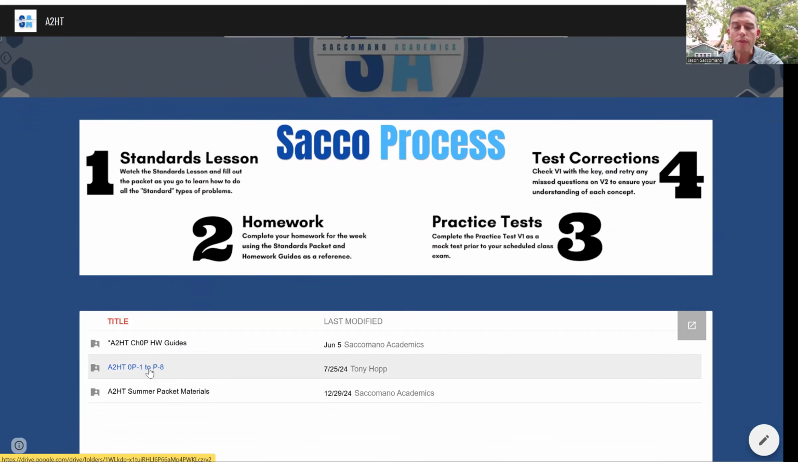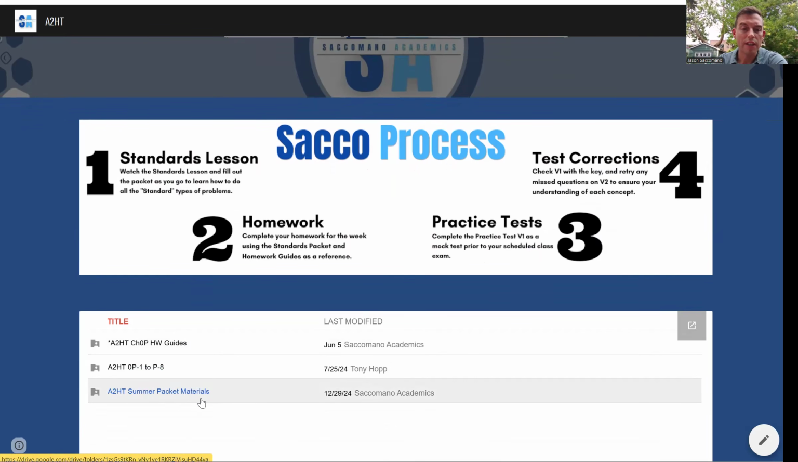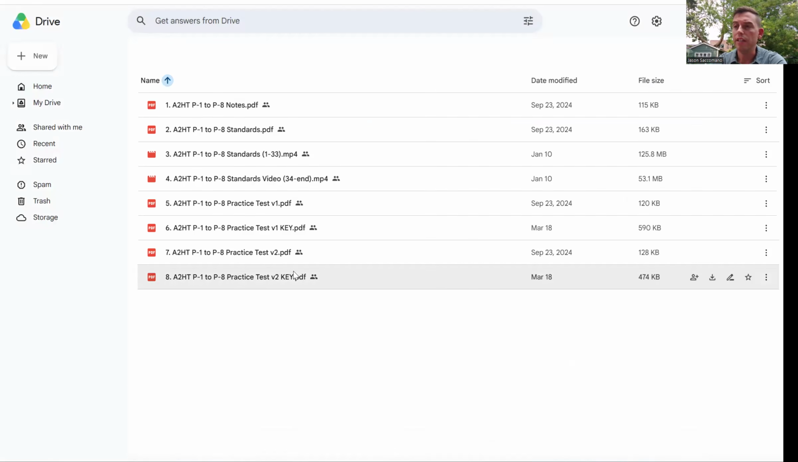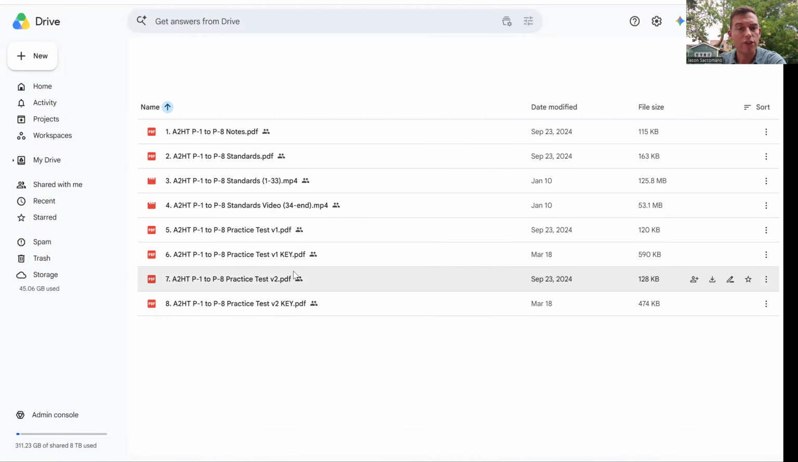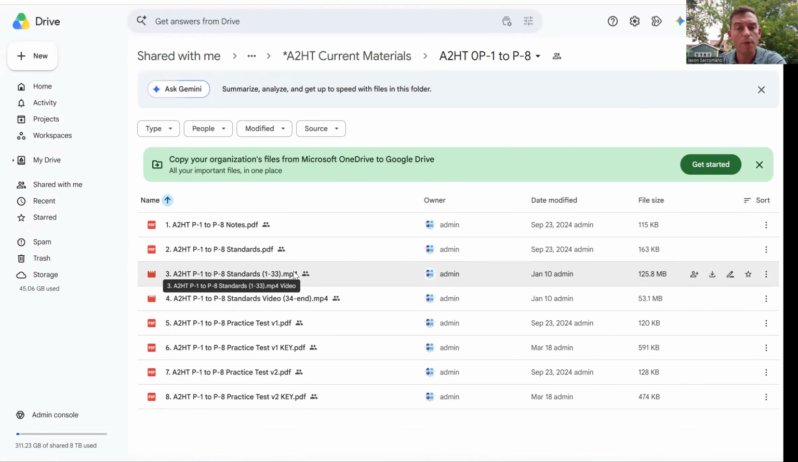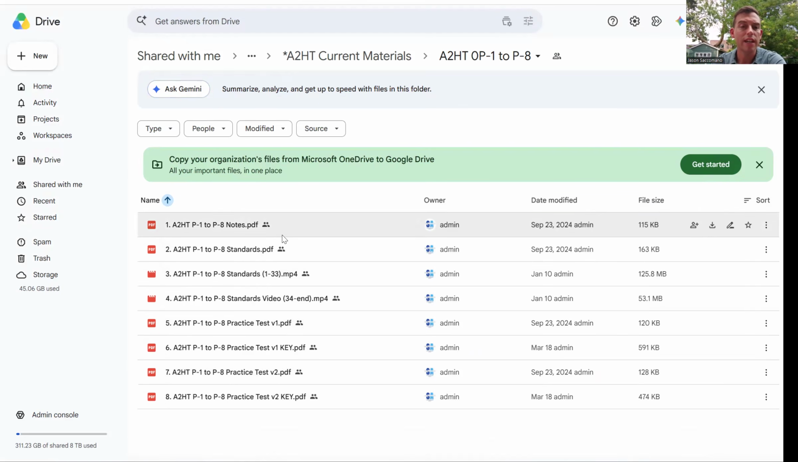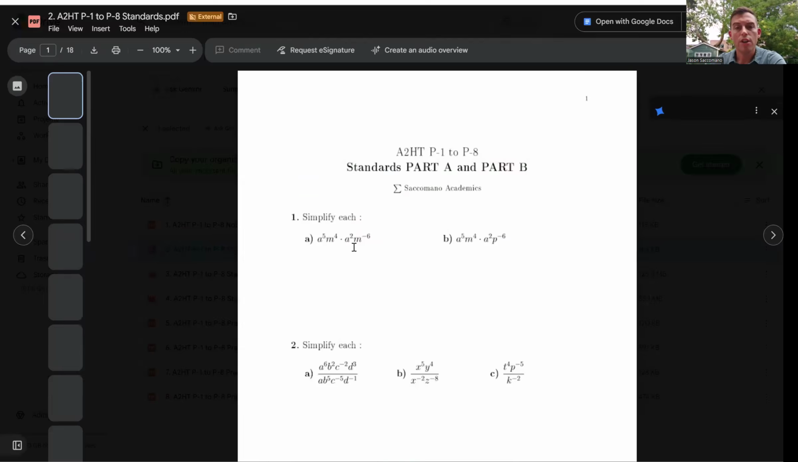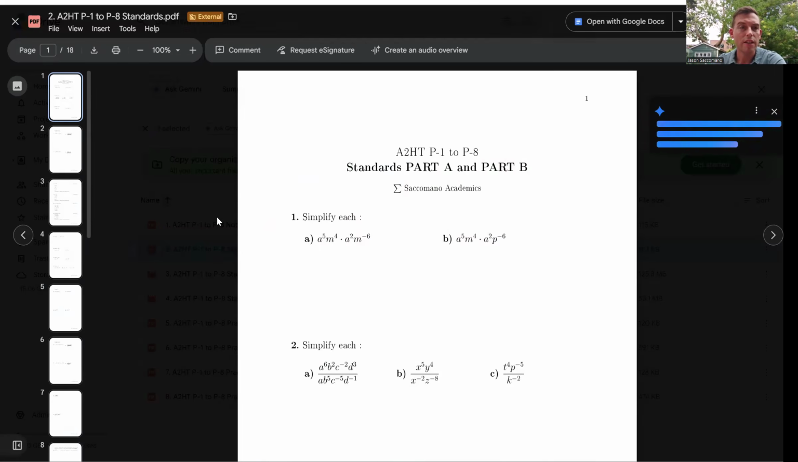So for the first topic of Algebra 2H Trig after the summer packet, this will be to help students finish their summer packets and get ready for the summer packet quiz. But I'm going to actually demonstrate using the first topic of the year, which is a section of the first 8 worksheets in the workbook and then a quiz on those worksheets. And the first thing you see here is the standards lesson. Okay. So this is the standards lesson.